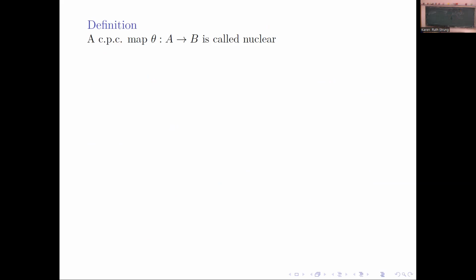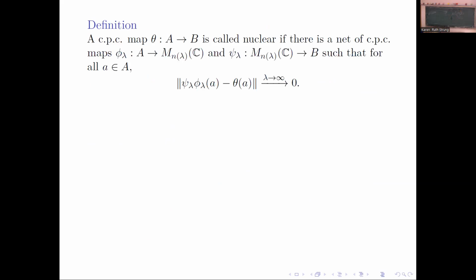A CPC map theta from A to B is called nuclear if it's in the closure of such maps in a suitable topology. More precisely, there is a net of CPC maps that factor through matrix rings, phi_lambda from A to a matrix ring and psi_lambda from that matrix ring to B, such that the limit goes to 0. This is called the point-norm topology.